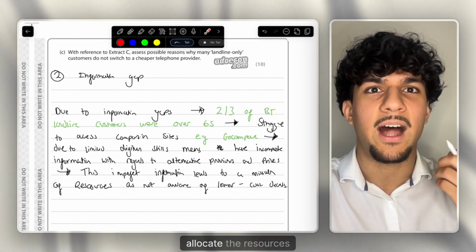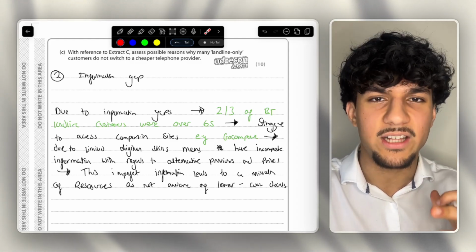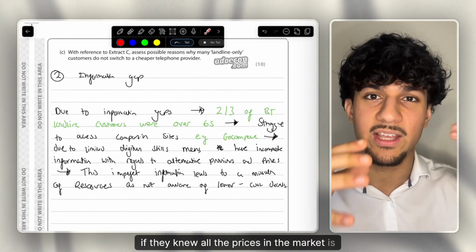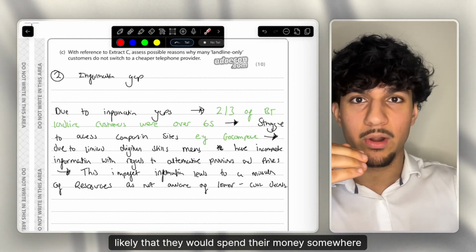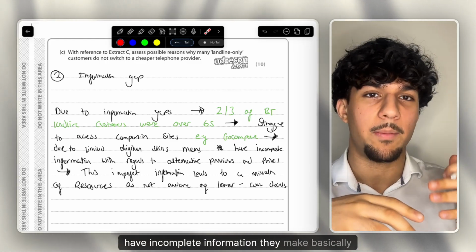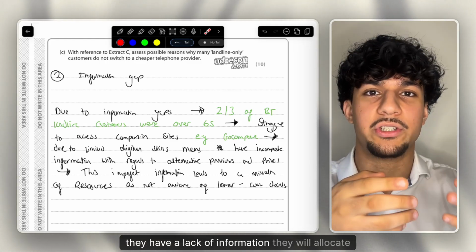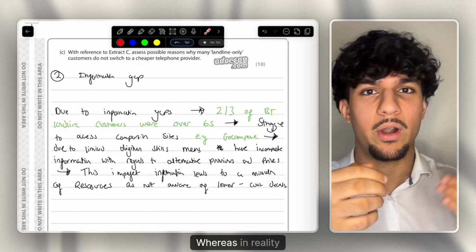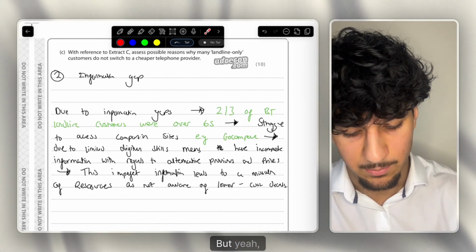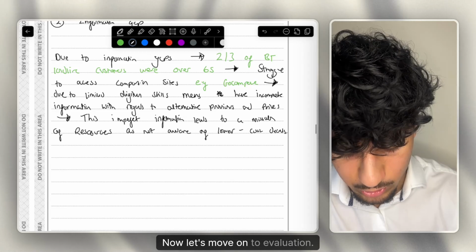Therefore, they allocate their resources incorrectly, as if they had complete information, if they knew all the prices in the market, it is likely that they would spend their money somewhere else, at a cheaper alternative. But as they have incomplete information, they will allocate their resources here, which means a misallocation of resources. But yeah, that's a really good point. Now let's move on to evaluation.